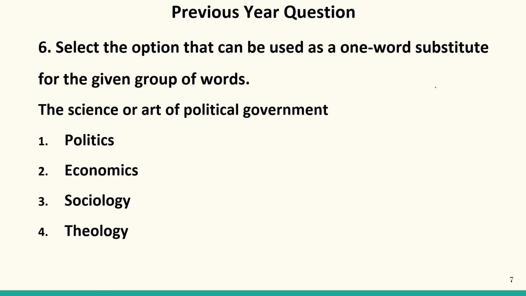Now let us move to the next question. Select the option that can be used as a one word substitute for the given group of words. So we have to find out the one word substitution. The science or art of political government. This is called politics. Economics is basically a subject which is related to the conditions or the concepts of economy. Sociology is for social studies. Theology. Now theo